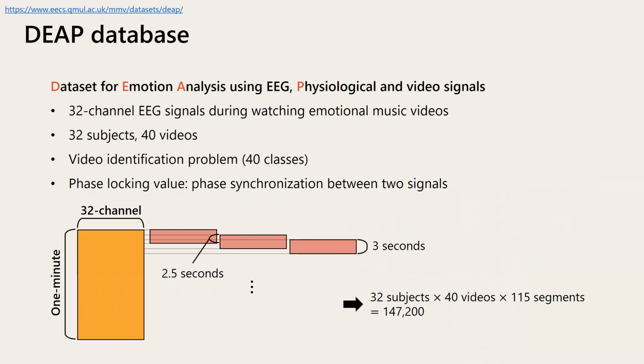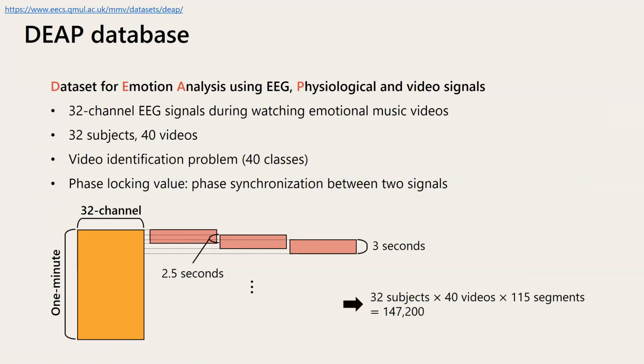The DEAP database is used for the experiment, which contains 32-channel EEG signals obtained by watching emotional music videos. The EEG signals were measured for 32 subjects and 40 videos. We defined the learning purpose as to classify which video was shown to the subjects while the EEG signals were measured. Therefore, the experimental problem becomes a classification between 40 classes.